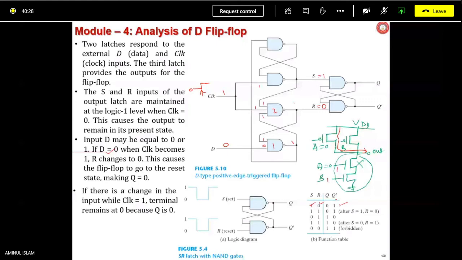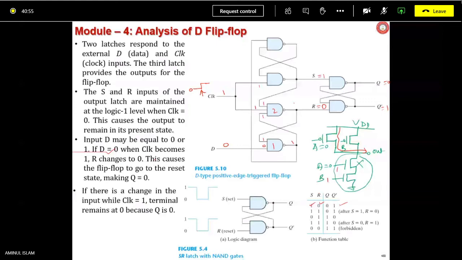Yes, sir. We are talking about the third output latch, the NAND latch. And at the bottom, we have also kept the same thing to make you understand that S equals to 1, R equals to 0 gives you the reset state here. Q becomes 0 in this case. Obviously, Q bar will be 1. Is it understood, Pratham? Yes, sir.